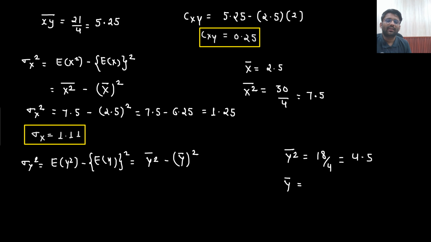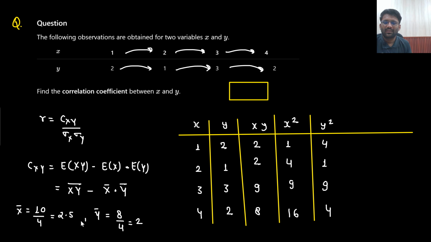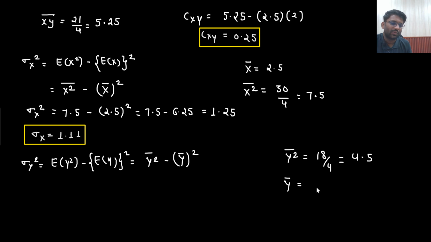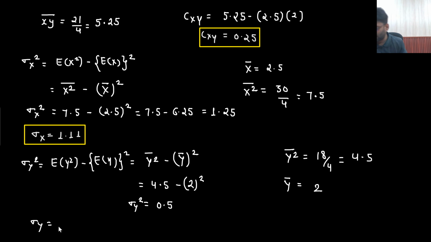And what will be y bar whole square? What is the value of y bar? Y bar is 2. So 2 whole square will be 4. So what is the answer you are getting? 4.5 minus 2 whole square, so 4.5 minus 4, that is 0.5. So that is sigma y square. So what is the value of sigma y you are getting? Under root 0.5, which is 0.707.